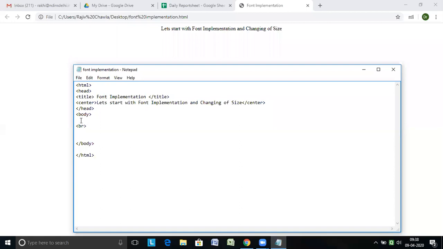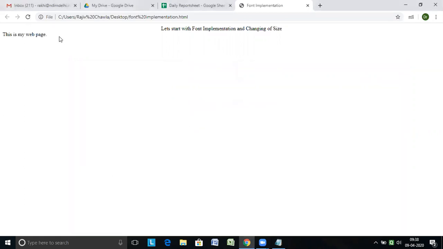If I do not use this BR and I rewrite anything in this, so this is my first web page. I have not used any BR. I saved these settings and I have written it. So this is my first web page. It will appear like this in the page.